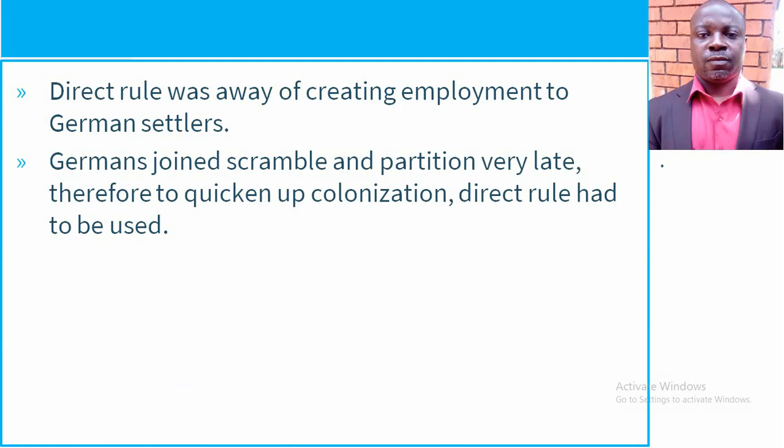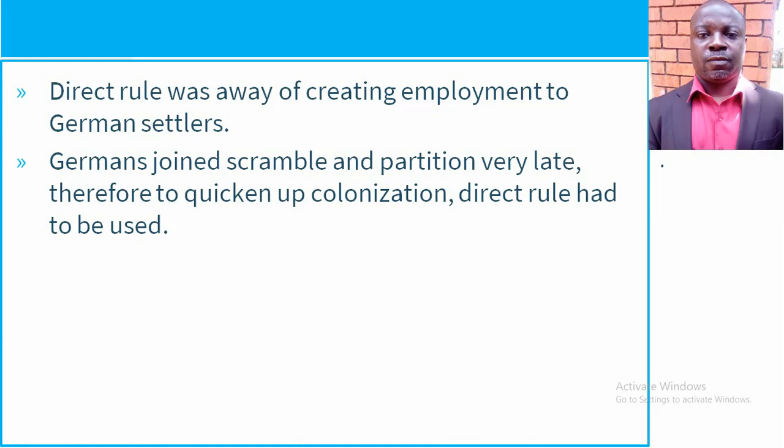The person who was leading Germany at the time, the Chancellor, that is Otto von Bismarck, did not at first believe in acquiring colonies in Africa. It is even believed that at one time this man said that colonies are not worth a single bone of a German soldier's finger. That was Otto von Bismarck.